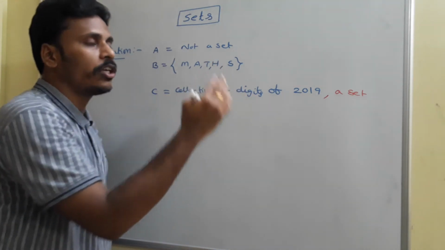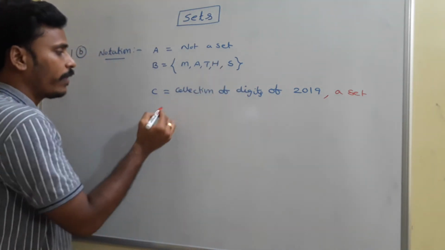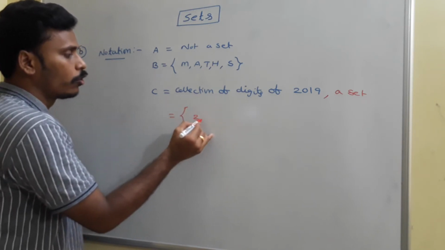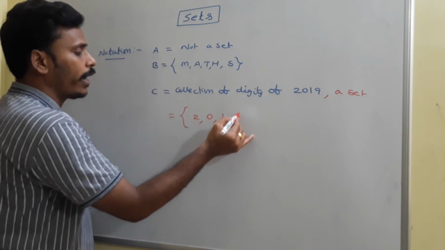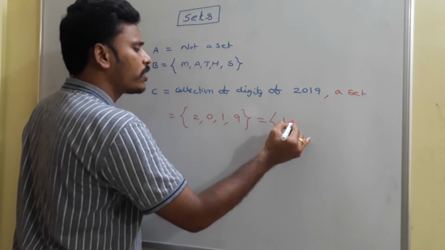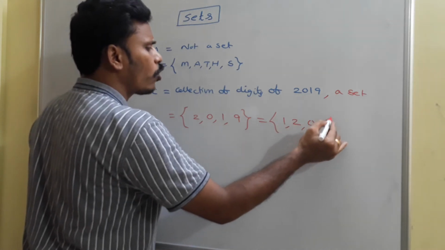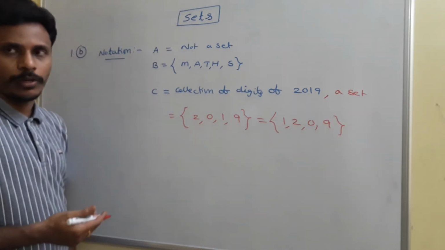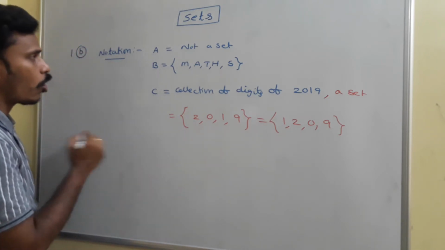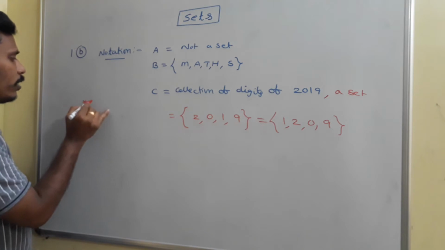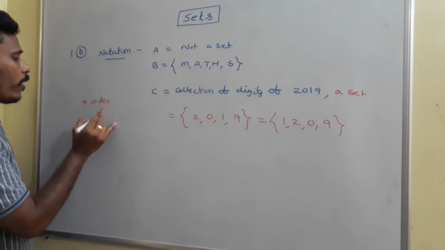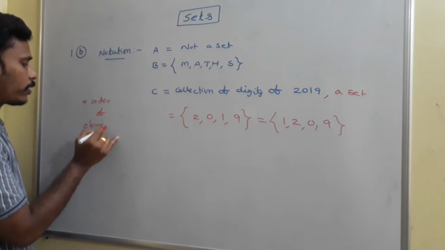Everybody will identify only 2, 0, 1 and 9 as its elements. We enclose them in this notation: 2, 0, 1, 9. This is the same as any other order, like 1, 2, 0, 9. Here order is not important; the collection is important. Note that the order of elements is not important.